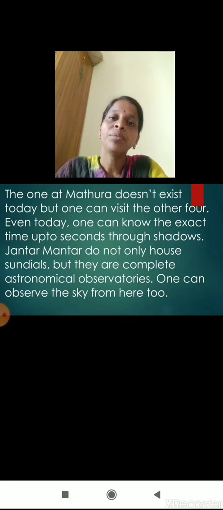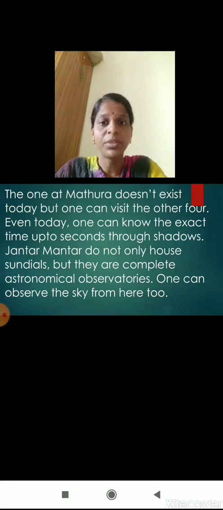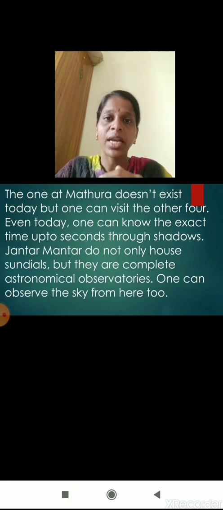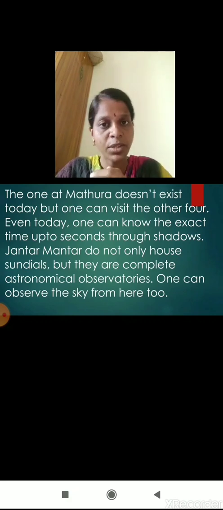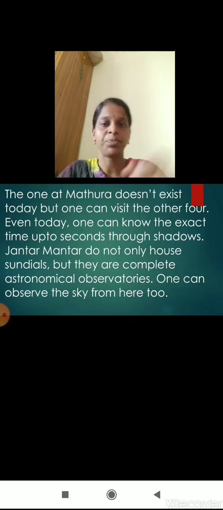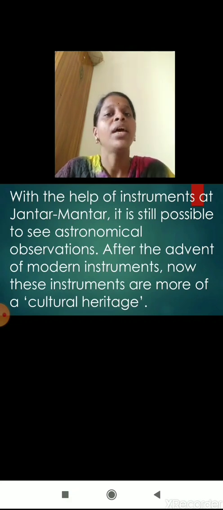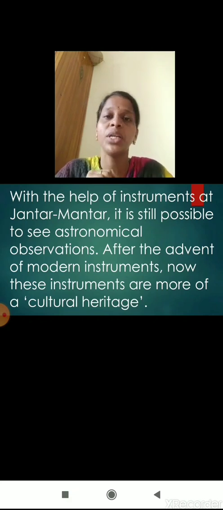Jantar Mantar does not only house sundials, but they are complete astronomical observatories. A sundial works by shadow: according to your shadow and the sun's position, they tell you the time in minutes and seconds. One can observe the sky from here too. With the help of the instruments at Jantar Mantar, it is still possible to see astronomical observations. After the advent of modern instruments, these instruments are now more of a cultural heritage.